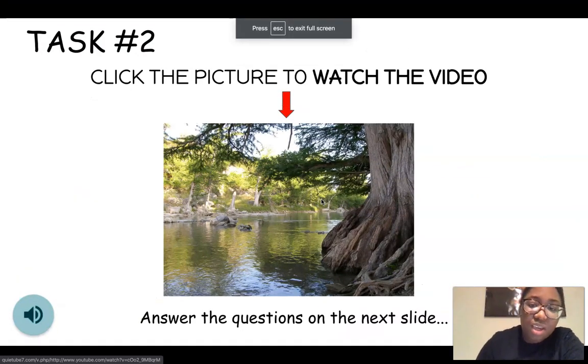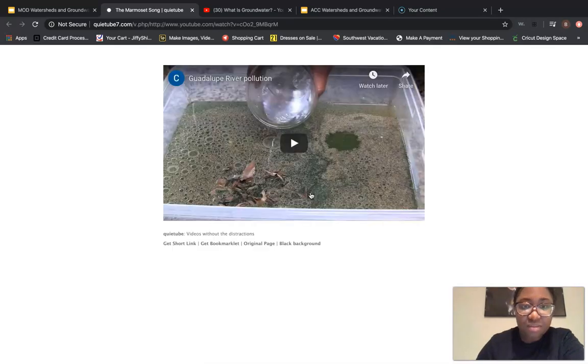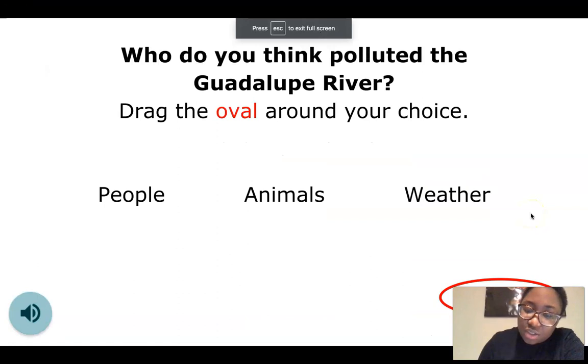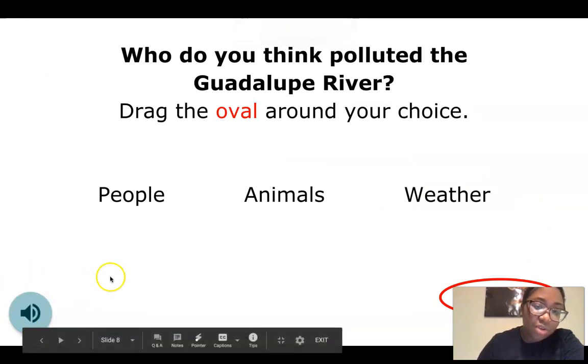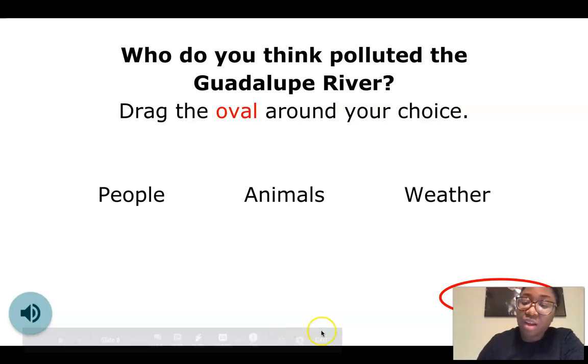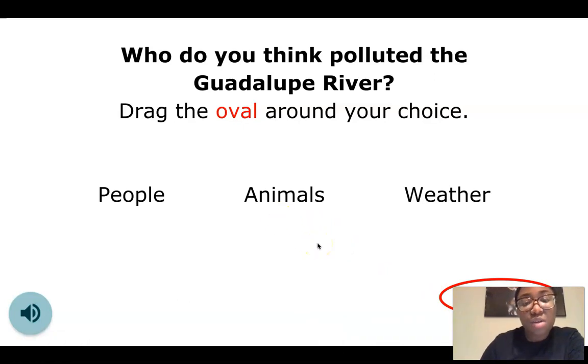Task number 2 is going to be a video. So you're going to click this picture right here, and it'll open up the video, and you'll watch the video. Once you've watched the video, you're going to go to the next slide. And on the next slide, there's a question. Once again, there's a little blurb here that will read the question to you. One thing to keep in mind with this question is I did give you some choices to choose from, but if you have something else that you think that may be the reason why, feel free to type it in and we'll accept that as well. But what you're going to do is you're going to drag this red circle around your answer, whatever it may be. There is no wrong answer on this slide.